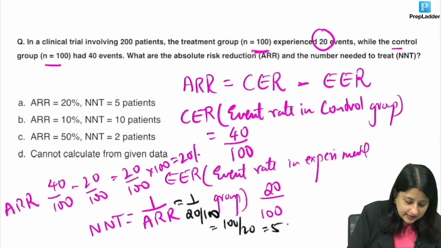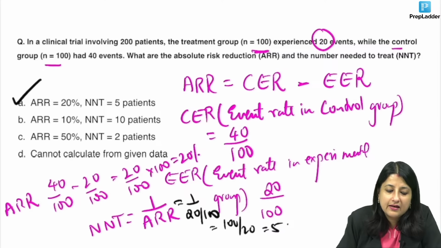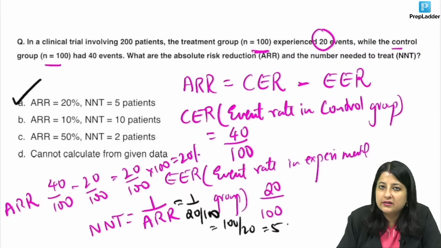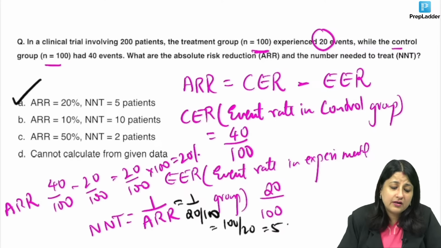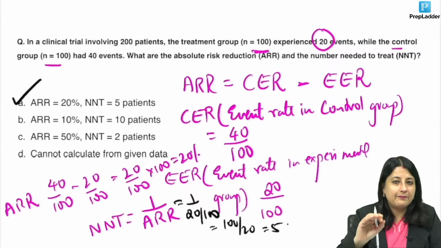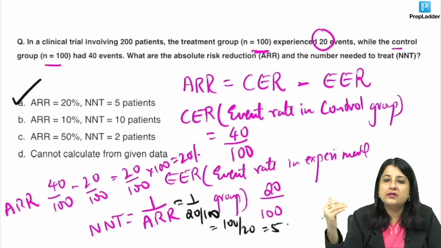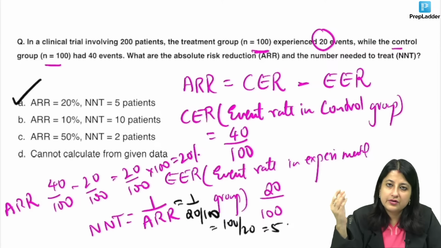So what is the correct answer over here? Option A. Did you understand, everybody? Absolute risk reduction is control group event rate minus experimental group event rate. You can very well do this without pen and paper also. You just have to see how many people are in the control group, what is the event happening in them, how many are in the experimental group, what is the event happening, and then do this difference. Number needed to treat is 1 upon absolute risk reduction.